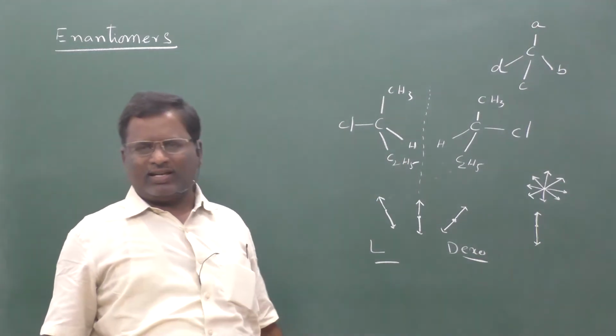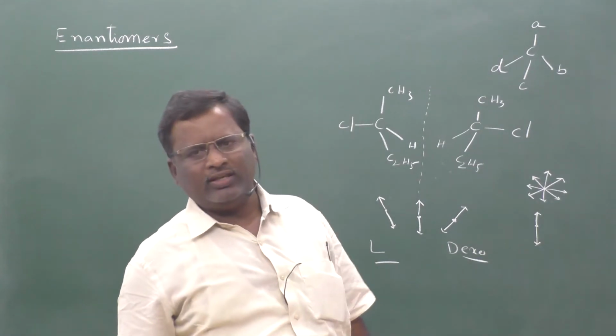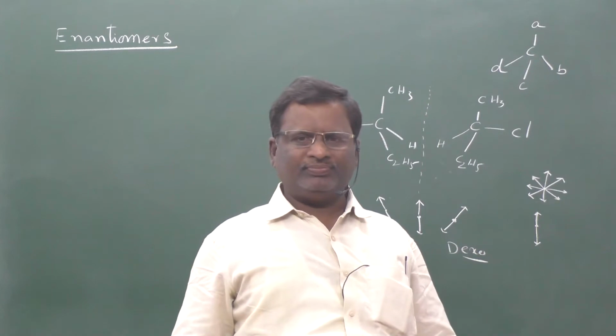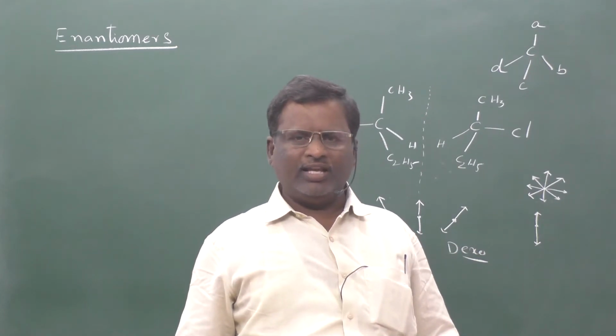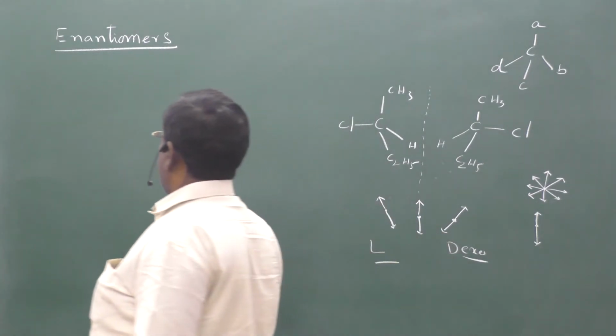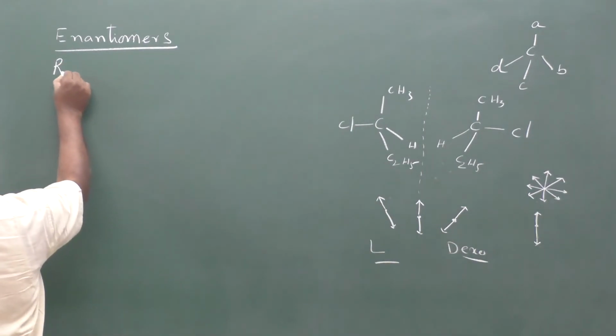Such isomers are said to be enantiomers. Now, another question they may ask is about racemic mixture.